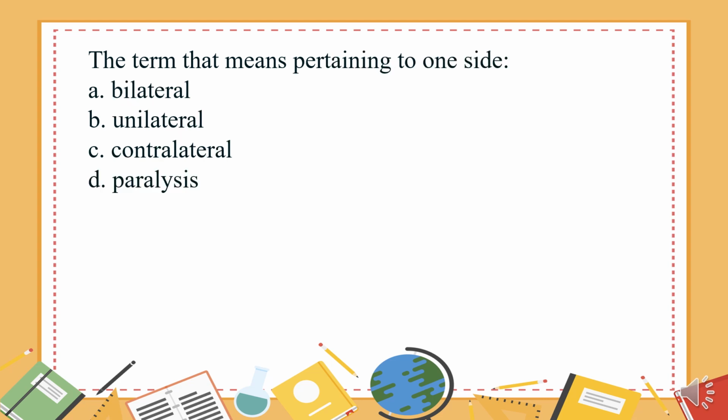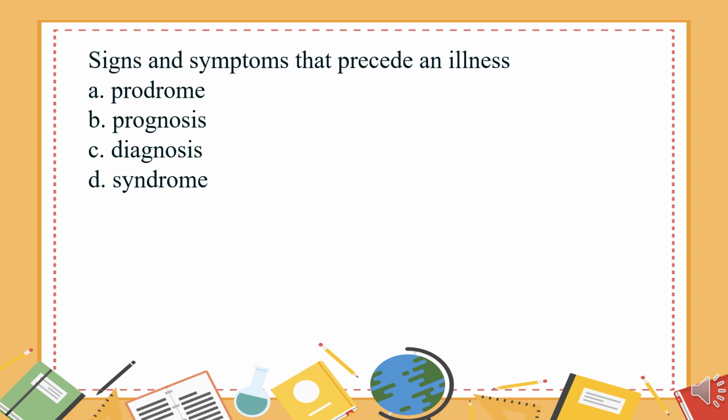The term that means pertaining to one side. A. Bilateral. B. Unilateral. C. Contralateral. D. Paralysis. The answer is B. Unilateral.